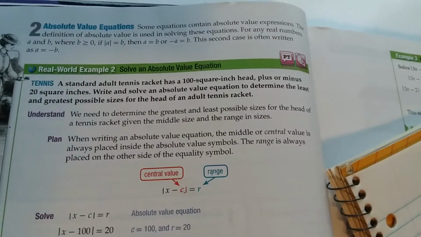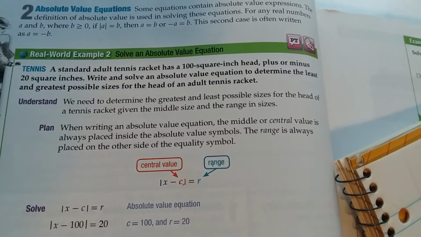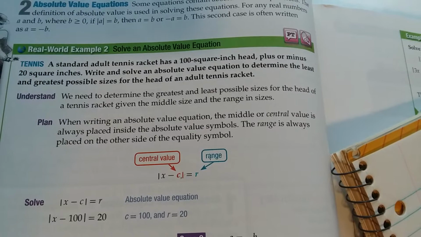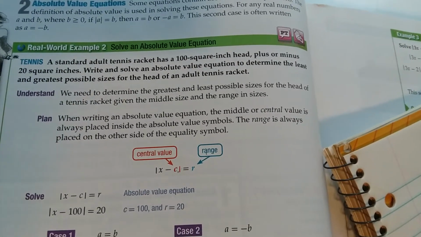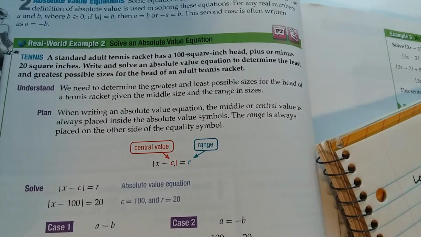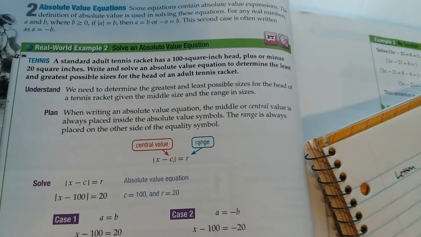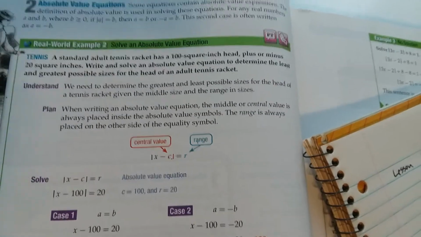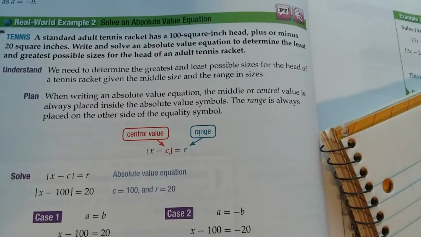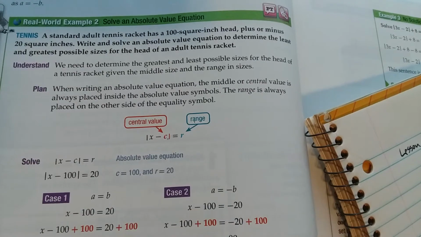Solve an absolute value equation. A standard adult tennis racket has a 100 square inch head plus or minus 20 square inches. Write and solve an absolute value equation to determine the least and greatest possible sizes for the head of an adult tennis racket. Well, we know 100 plus or minus 20 means 80 or 120, but it's asking for us to actually write the absolute value equation that goes with it. We need to determine the greatest and least possible sizes of the head of a tennis racket given the middle size and the range in sizes.